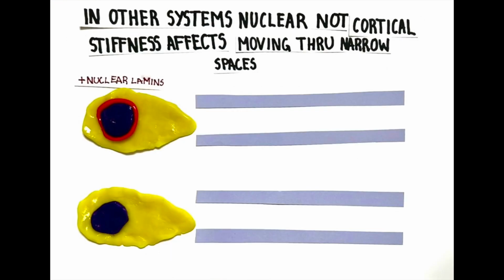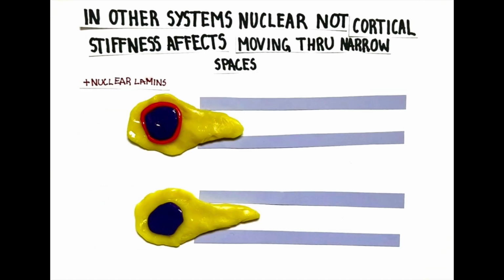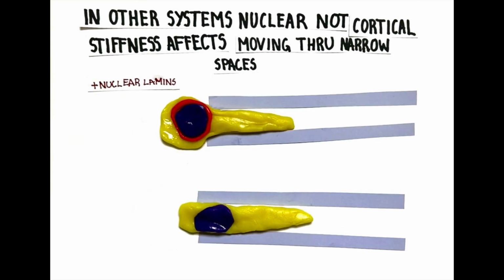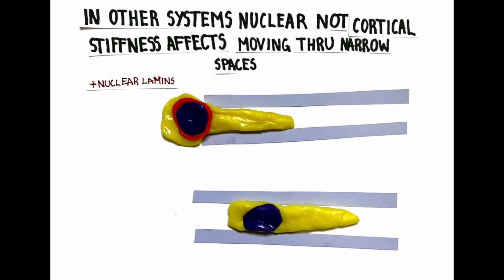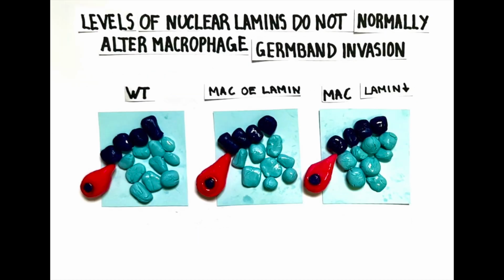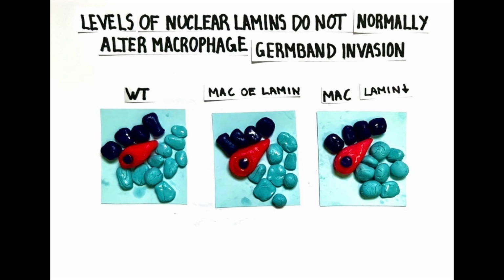In other systems, the stiffness of the nucleus, not the cortex, is what determines how well a cell invades through narrow spaces. Nuclear stiffness is affected by lamins, proteins whose expression make the nucleus harder and thus can, for some cells, impede cell invasion. We asked if nuclear lamins play a role in macrophage invasion in our system. Amazingly, overexpressing lamins or knocking them down in our embryonic macrophages had no effect on their capacity to invade.